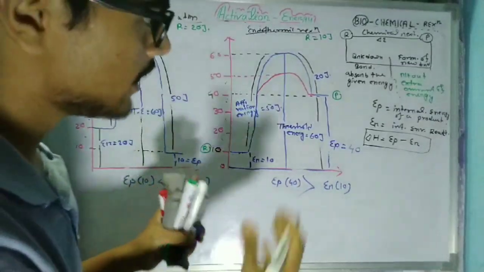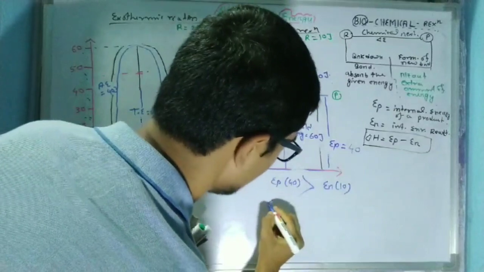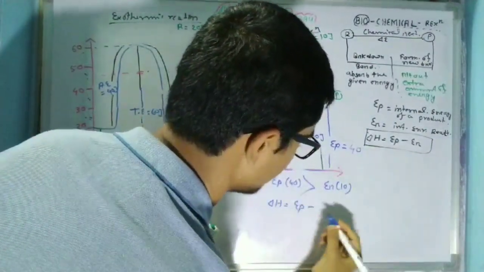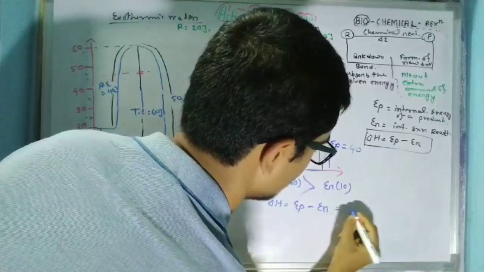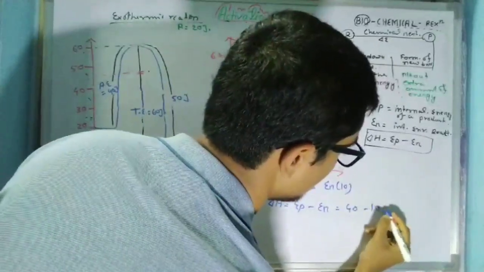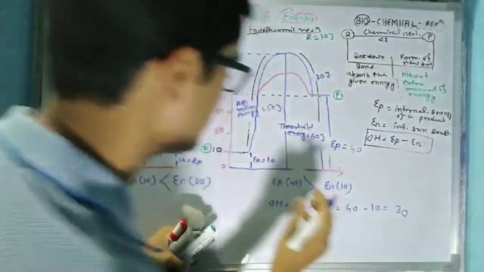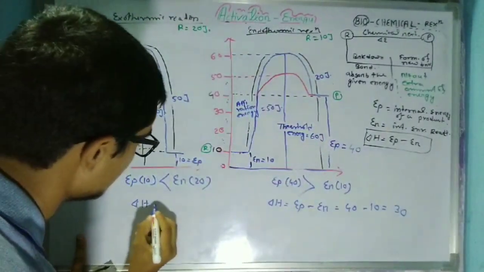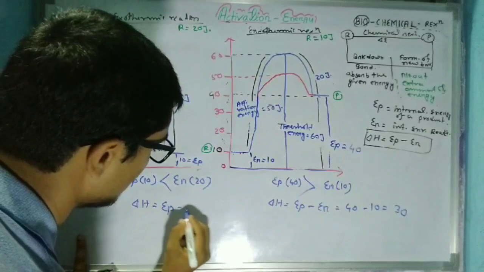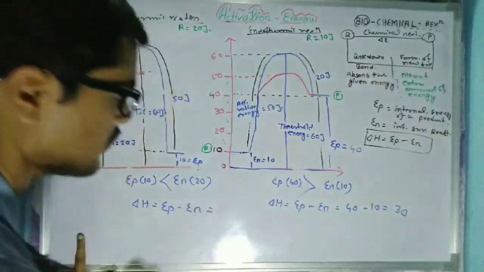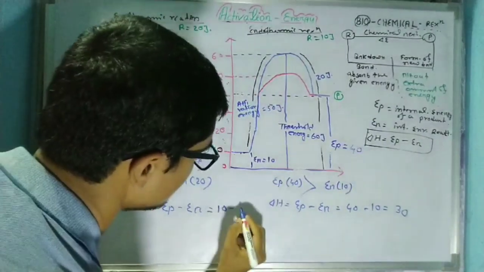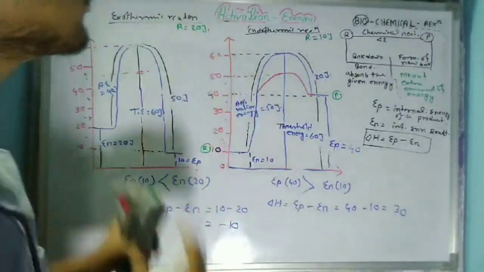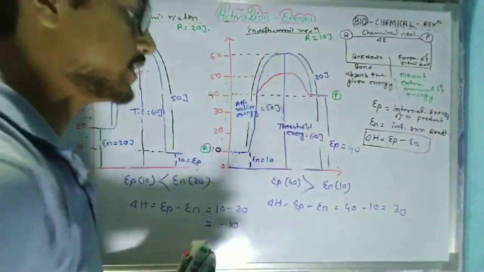If we talk about enthalpy, the value of enthalpy will always be positive in case of an endothermic reaction. But in case of an exothermic reaction, the value of enthalpy will always be negative. So this is the basic difference between the exothermic reaction and the endothermic reaction.